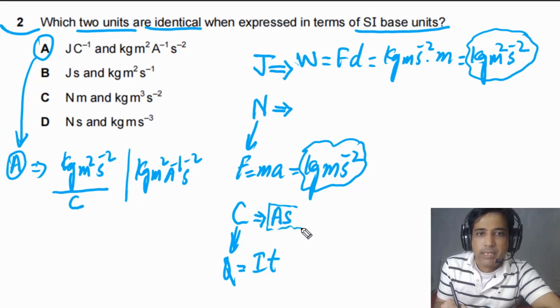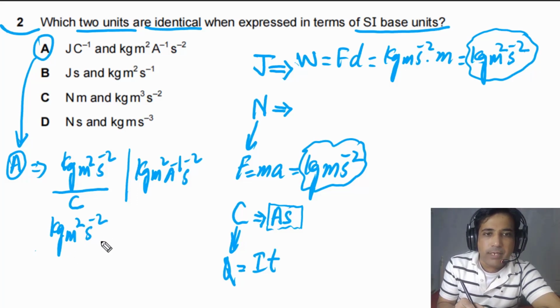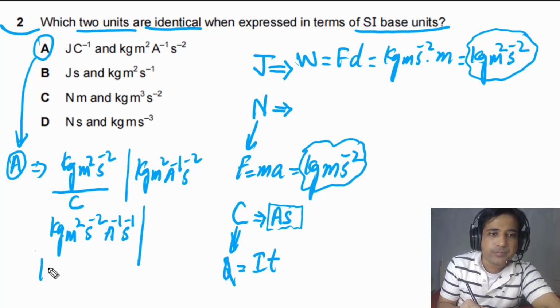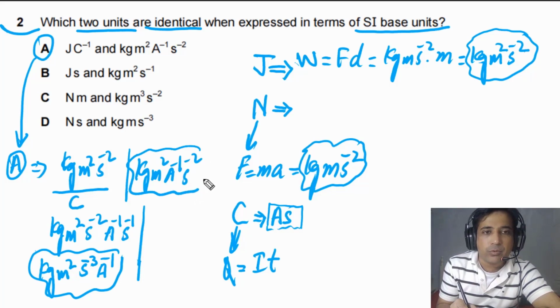So we can replace C here now. We can rewrite kilogram meter squared per second squared, and this one is divided by ampere second. So we can say per ampere per second. We can simplify this: kg meter squared second to the power of -3, and the power of ampere is -1. Now if we compare these two quantities, these two are not identical. It means option A is not correct.